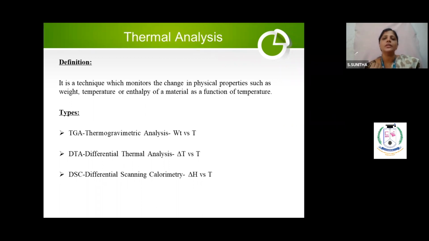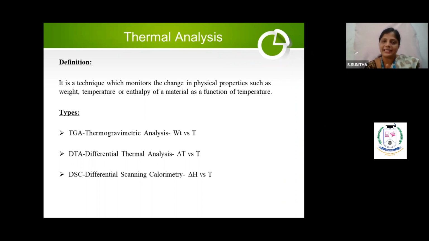When you give temperature, when you give heat, what is happening in TGA? Weight of the sample is varying. That is why the name is called thermogravimetric analysis. Weight versus temperature. Weight means change in weight versus temperature. What is meant by DTA? Differential thermal analysis. That is, when you apply the temperature, what is the difference in temperature?